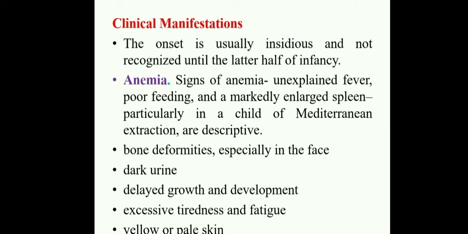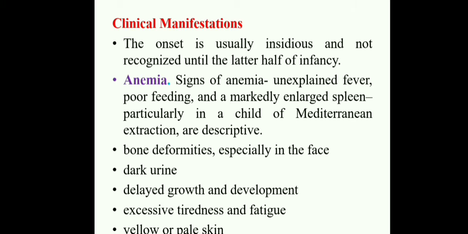Next, bone deformities, especially in the face, we will recognize. Also dark urine, delayed growth and development, and excessive tiredness and fatigue. Yellow or pale skin is also there, because globin is deficient.